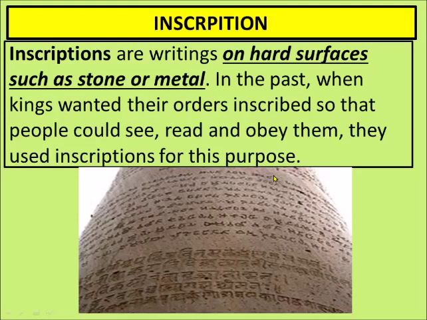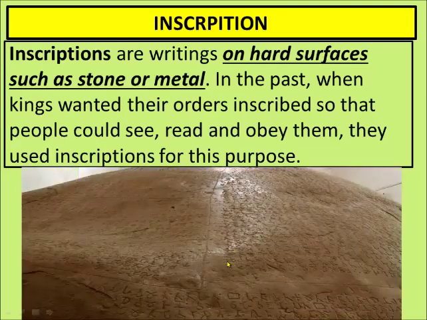But at that time there were no such communication mediums, so they inscribed their orders on these pillars or on stones like this. And see, even till date, they are found in good shape.